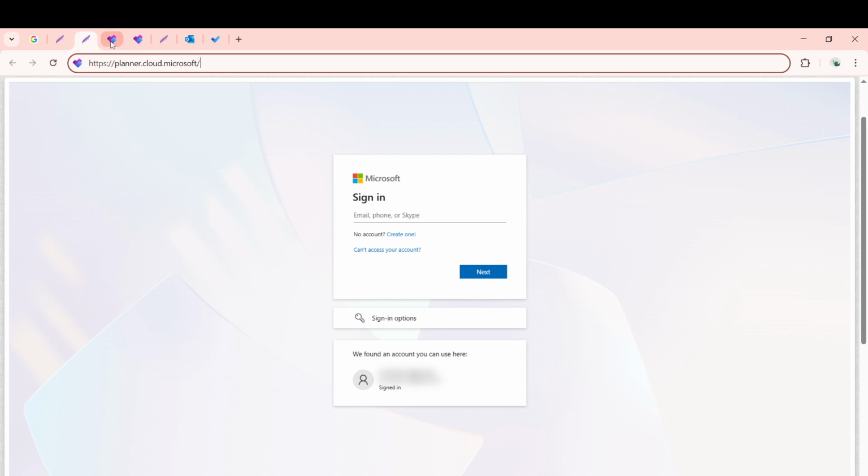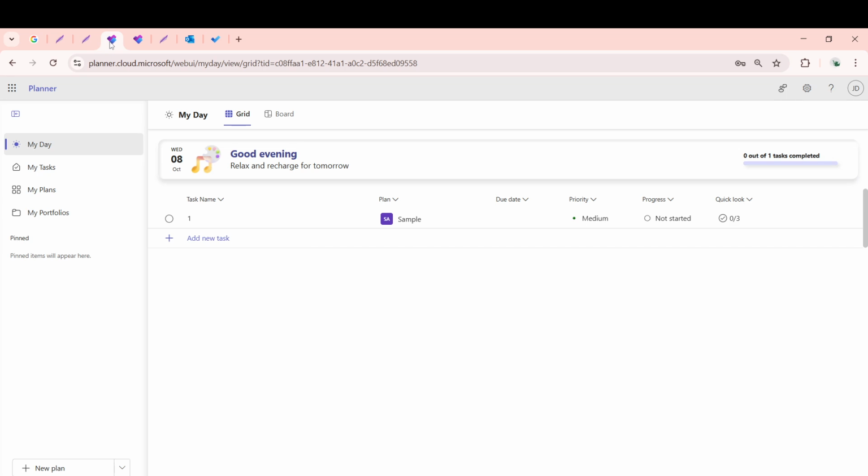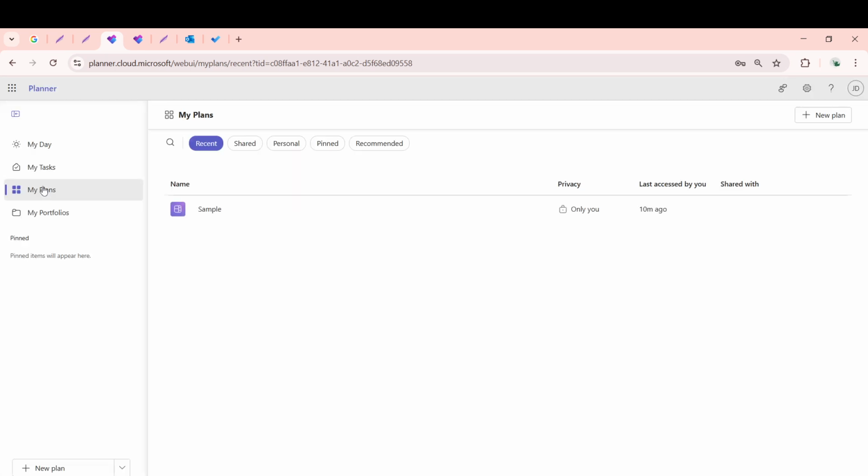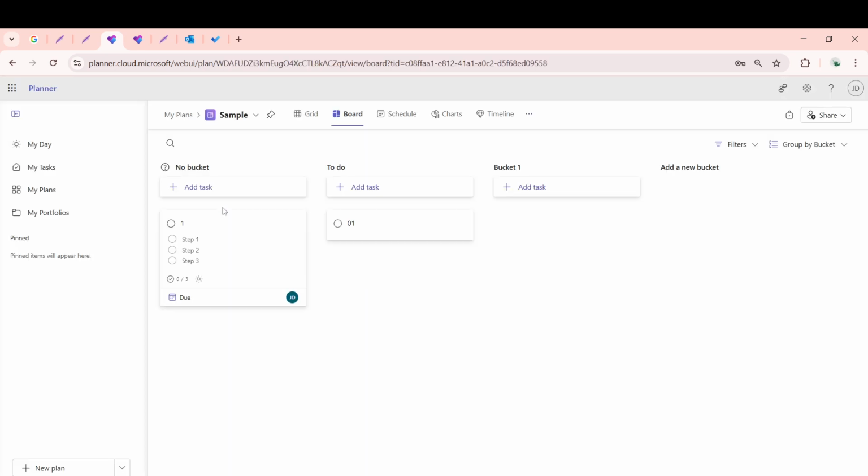With that out of the way, navigate over to the plan that you want to organize today. When you open up the plan, make sure you're viewing it in Board View. The Board View is where you'll see all your buckets displayed as columns, which is essential for what we'll be doing next. While you're in the Board View, look around the task details for the checklist section. This is where you'll manage and organize your tasks within the buckets.